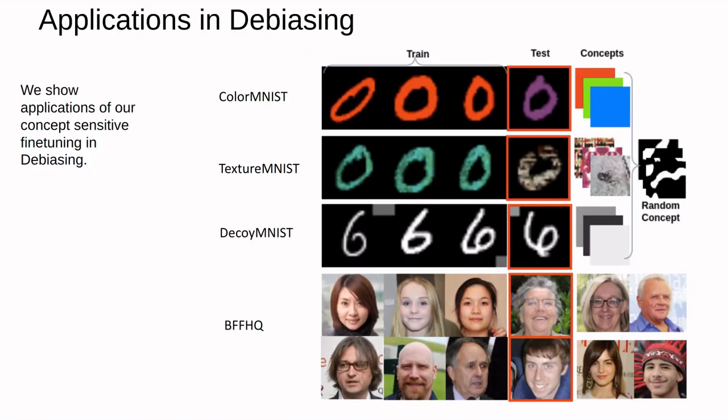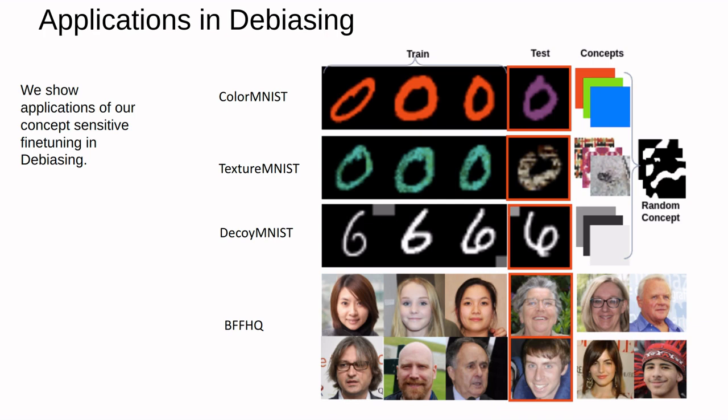We show applications of our concept sensitivity based training in debiasing in classification problems and prior induction in a reconstruction problem. Debiasing involves removing biases and is typically done by testing on OOD samples. For debiasing, we experiment with several bias datasets as shown.